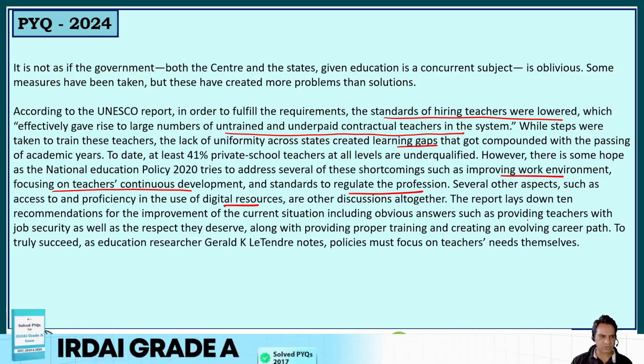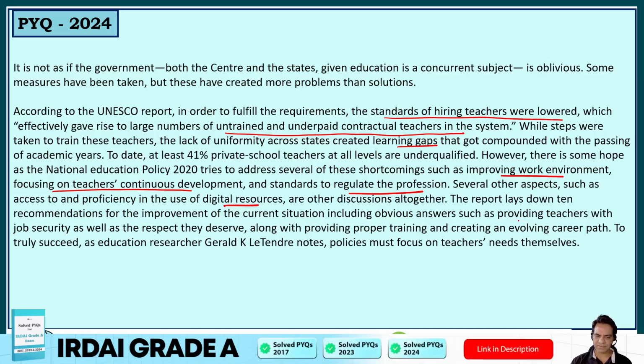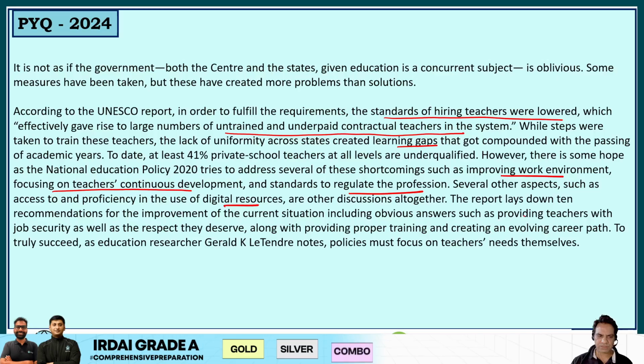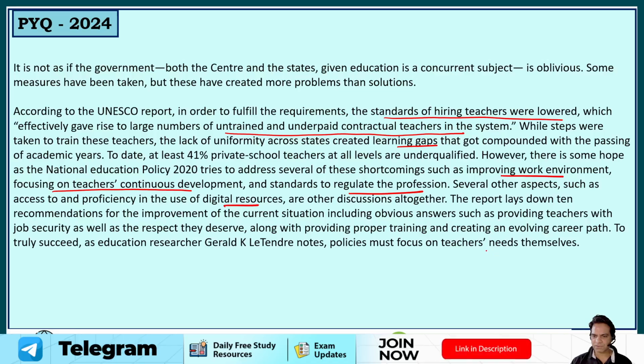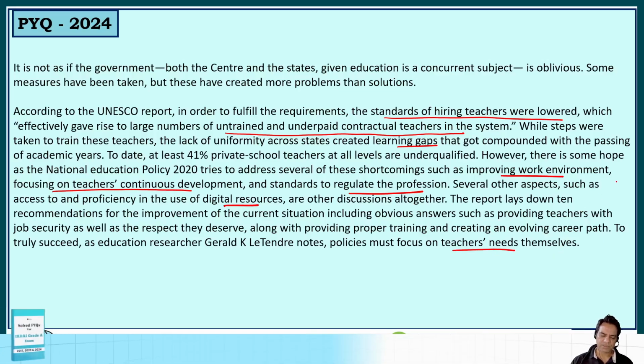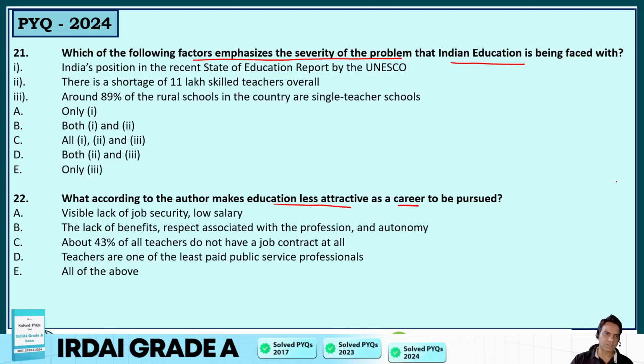including obvious answers such as providing teachers with job security as well as respect they deserve, along with providing proper training and creating an involving career path. To truly succeed, as education researcher Gerald Letrand notes, policies must focus on teachers' needs themselves. So that is what the policy should do. So let's now answer the questions.